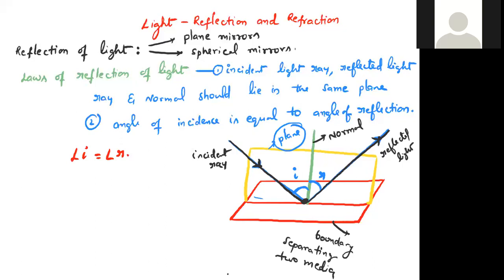Incident ray, reflected ray, and normal should lie in the same plane. Second one is angle of incidence equal to angle of reflection. This is the diagram. All of you note down without any mistake and maintain the notes.